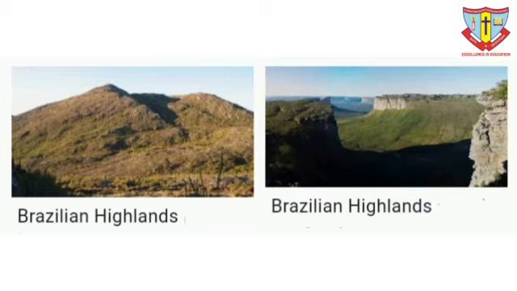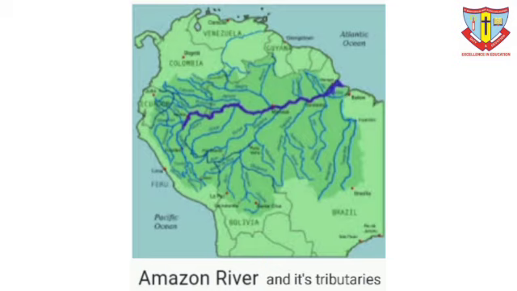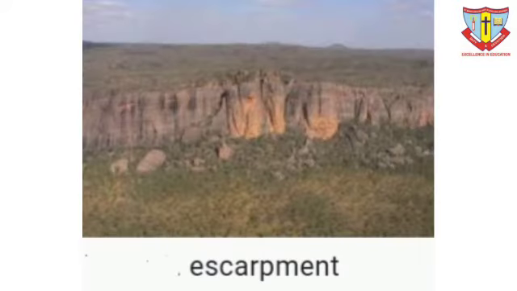The highlands gradually slope towards the north and the slopes are not very steep. The tributaries of the Amazon flowing through this region make rapids and waterfalls. Towards the north, the slopes are steep but not abrupt. A number of rivers take off from the terminal position of the highlands and flow northwards to meet the Atlantic Ocean. Some major rivers like Uruguay, Paraguay and Paraná originate from the southern slopes of the highlands and enter Argentina. Its slope towards the east is steep and it appears in the form of an escarpment.